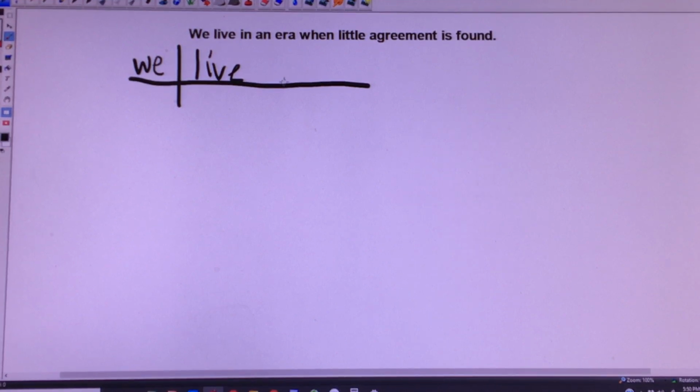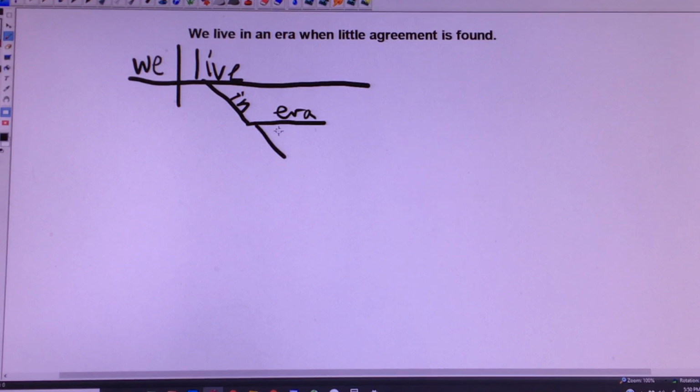Instead, we have a prepositional phrase, which is telling us when we live, or when do we live? In an era. So it's adverbial, it's coming off of live, which era, an era.